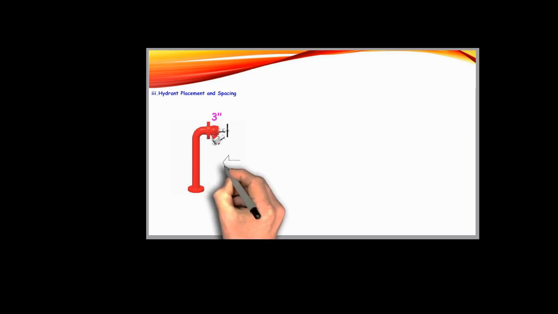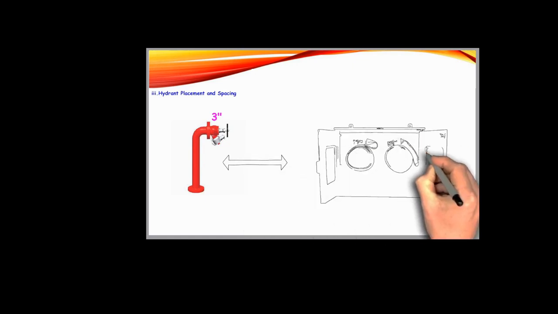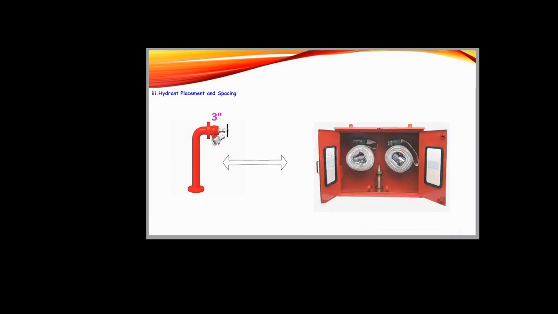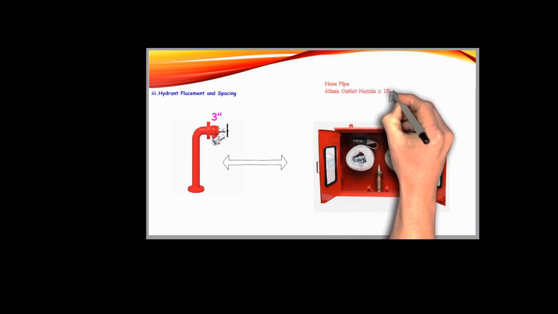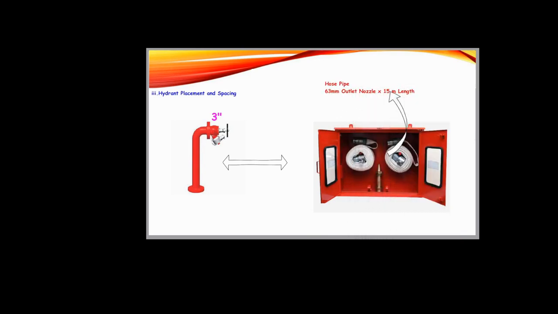Which accessories are required with a fire hydrant? Let's now elaborate. A hose box must be provided next to each hydrant. Each hose box should contain 2 nos. of fire hoses with a 63 mm outlet nozzle, 50 meters in length. One triple purpose nozzle is required in the hose box.